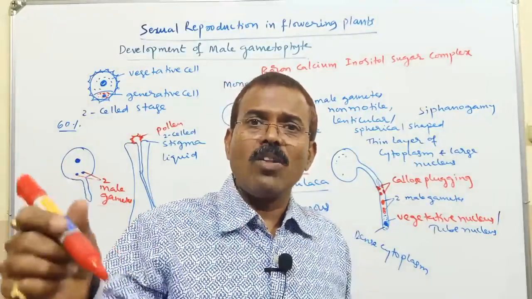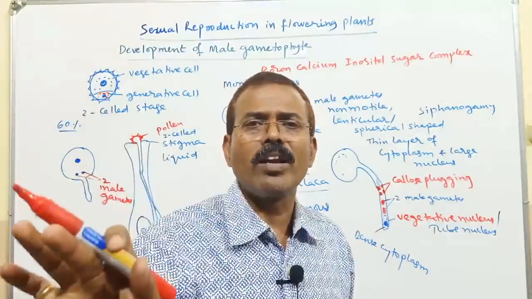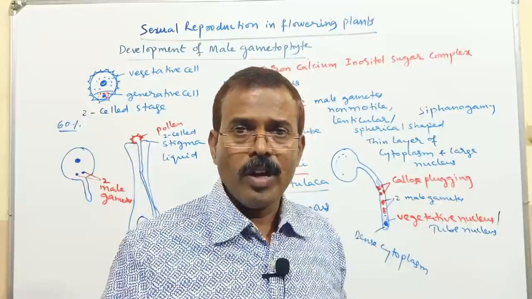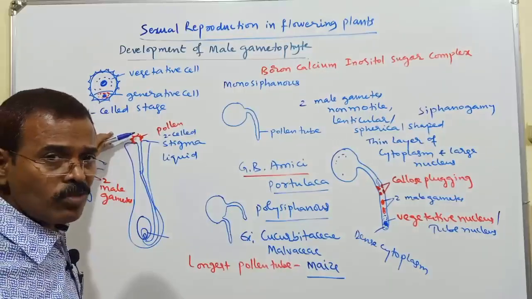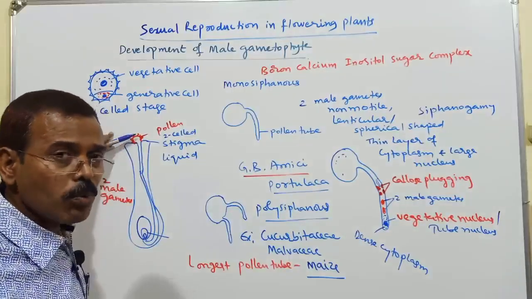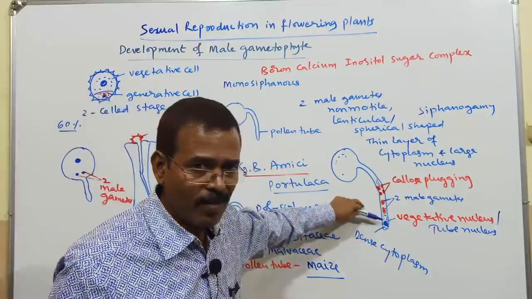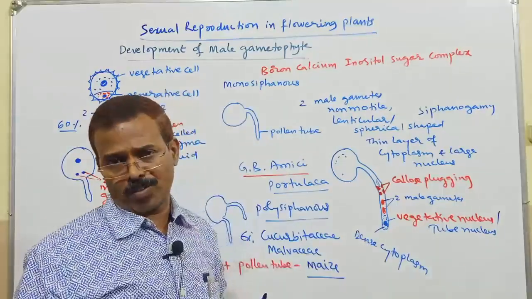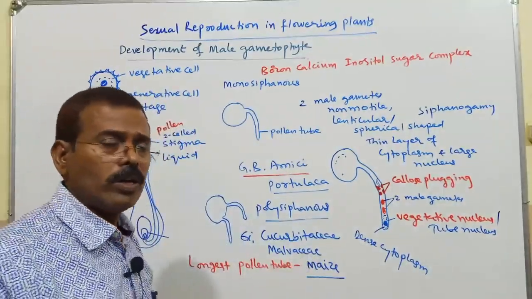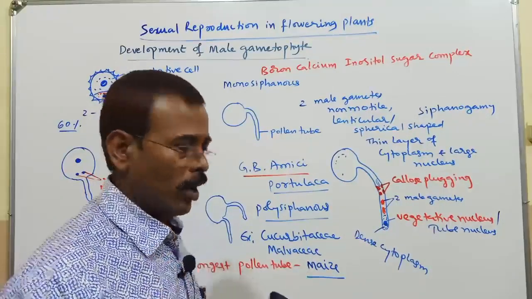If it is already in the 3-cell stage, further development of the pollen grain is not required. So in that case, this pollen grain germinates and produces the pollen tube, and the tip of the pollen tube is carried by the vegetative nucleus, followed by the 2 male gametes. So this is about the development of the male gametophyte. Try to remember.